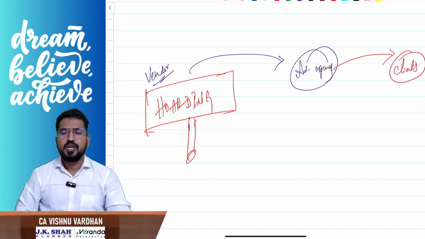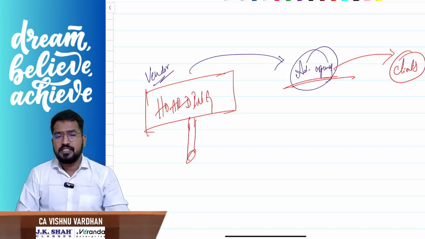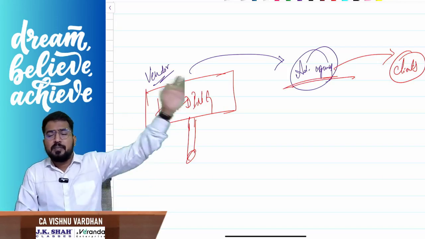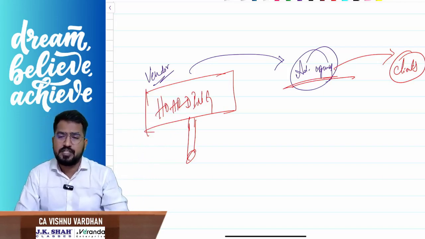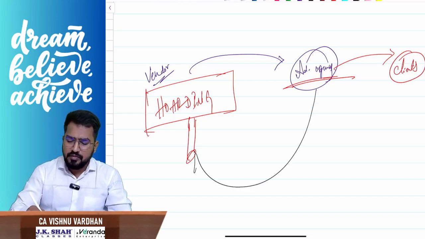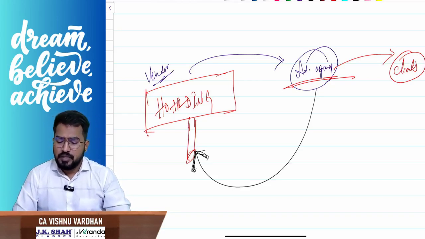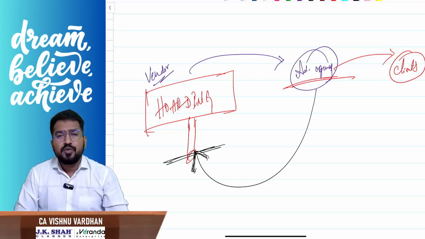For example, Honda company wants to advertise their new car Honda Elevate. They will go to this advertising agency and ask, please advertise this everywhere in this country. Wherever you find a hoarding, there should be Honda Elevate car advertisement only. So now this agency is going and asking the vendor to give that hoarding for advertising.